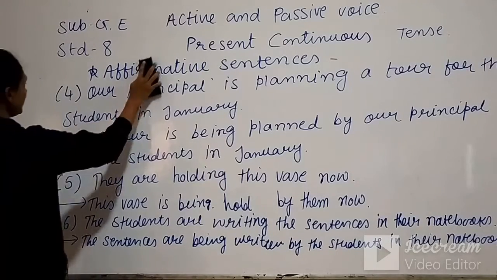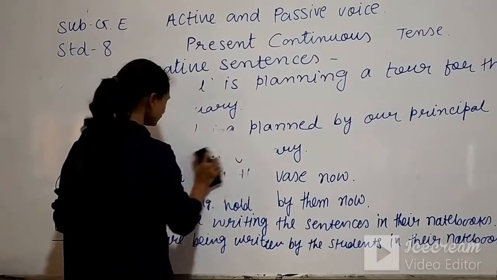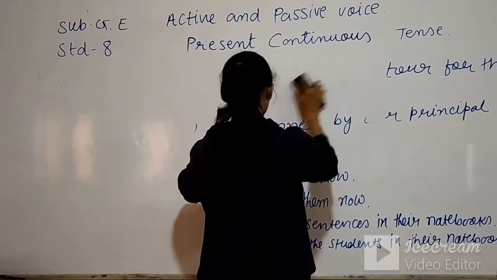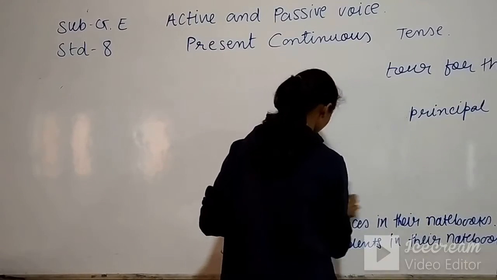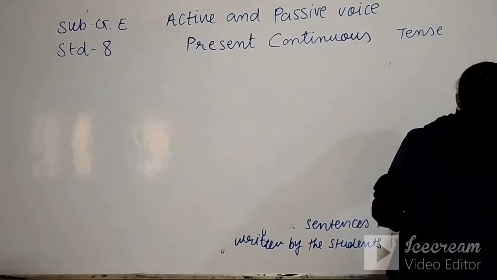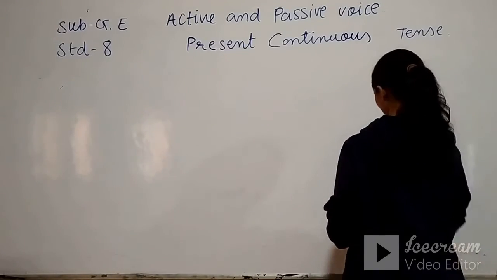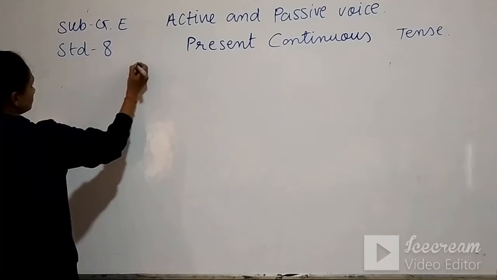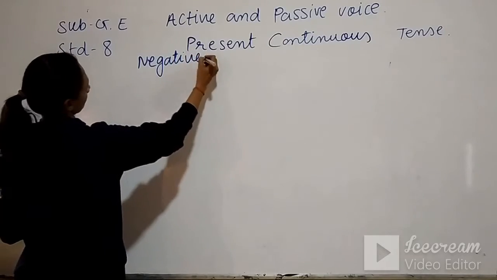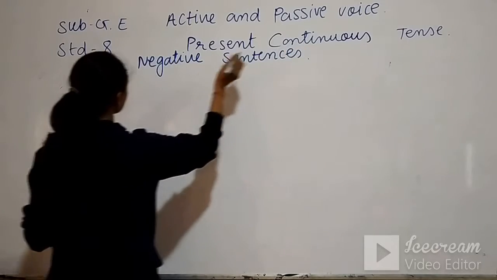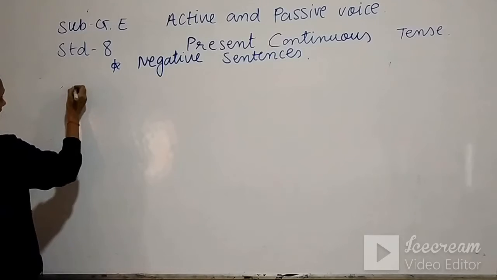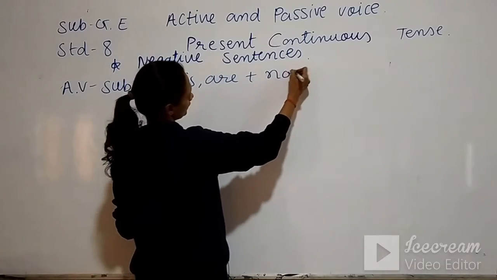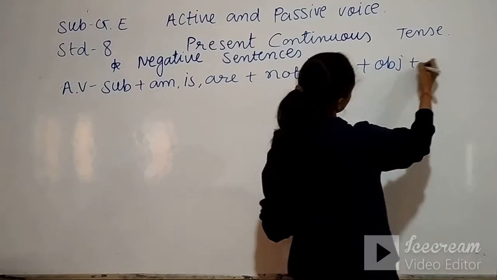Now next we will do negative sentences. Nothing new in negative sentences, you just have to put not between am, is, are and the verb. The sentence pattern of active voice is subject plus am, is, are plus not plus V4, object, other words.